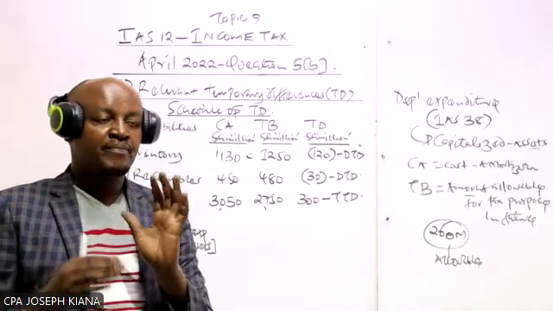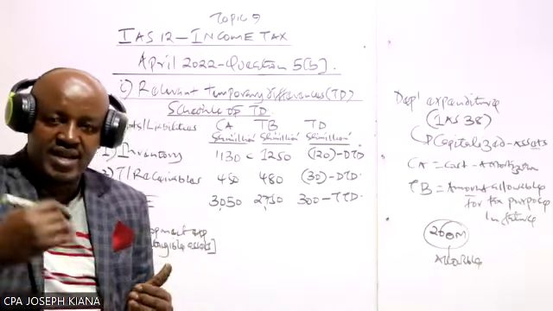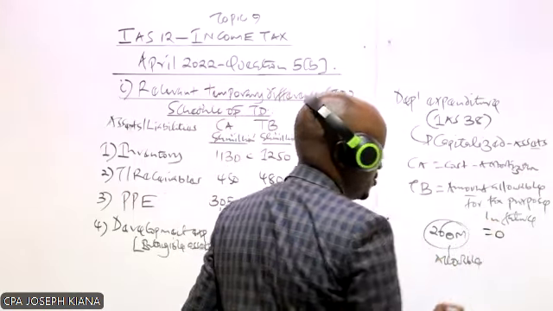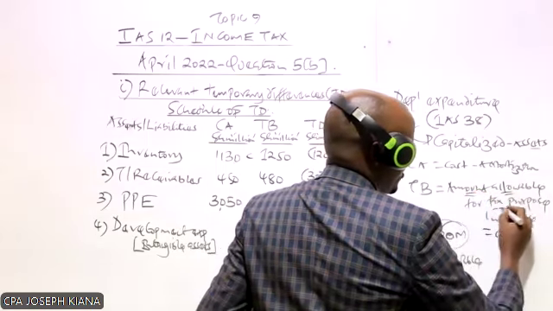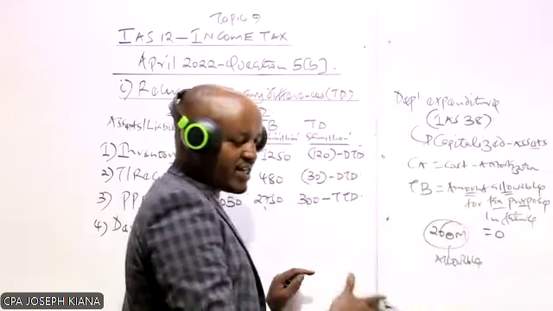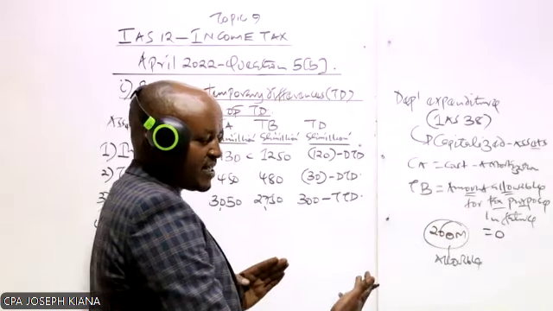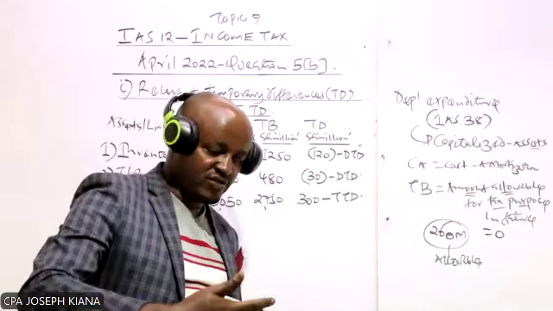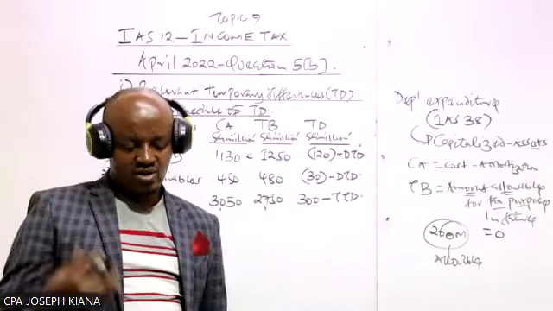So if you're told the expenditure has already been allowed for tax purpose, either during the current year or in the past, then its tax base is always equal to 0, because that is the amount which will be allowable for tax purpose in the future. In other terms, the taxman will not allow the company to treat this expenditure as allowable expense again in the future. It has already been accounted for as allowable expense during the current year or in the past.